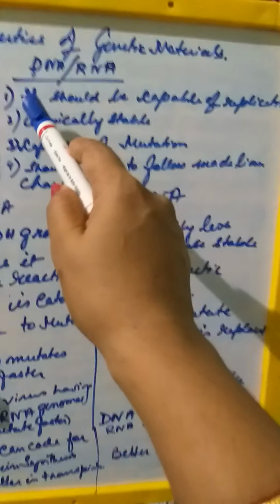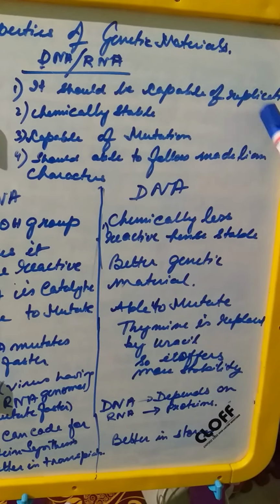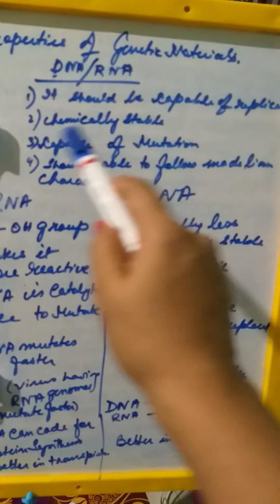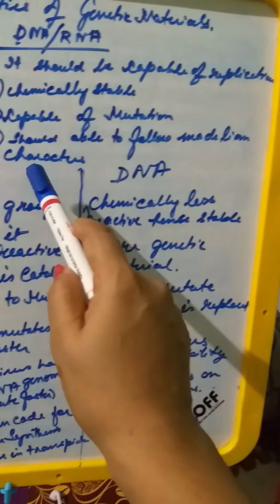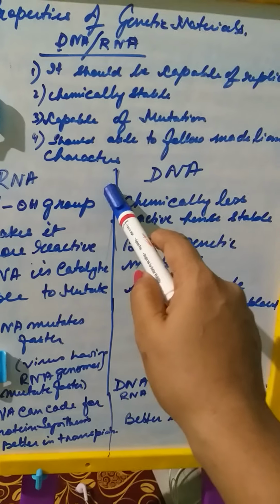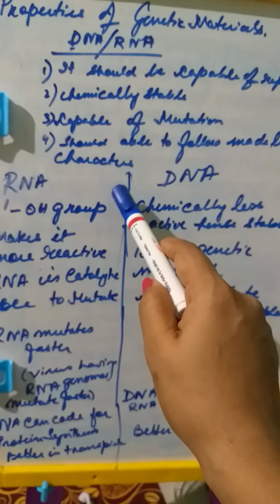The first one is it should be capable of replication, it should be chemically stable, it should be capable of mutation, and it should be able to follow the Mendelian characters or traits. So these are the four basic characters.